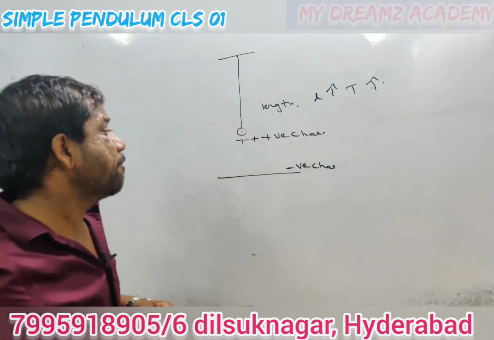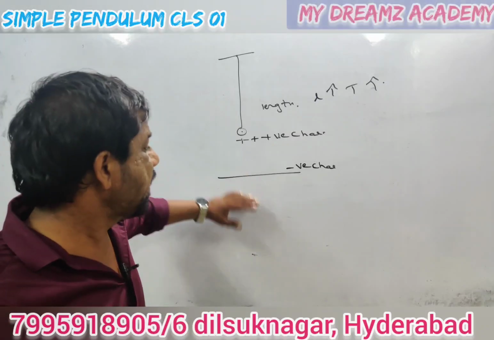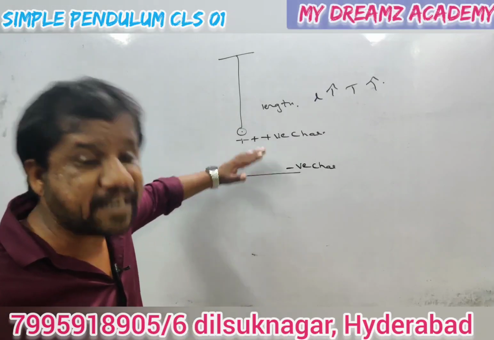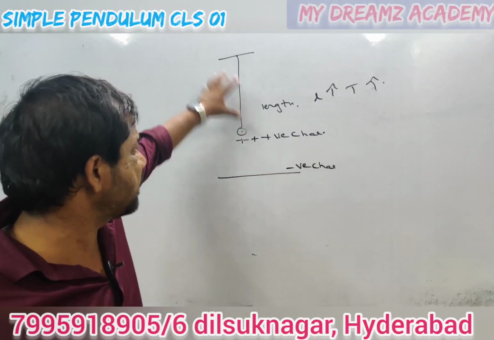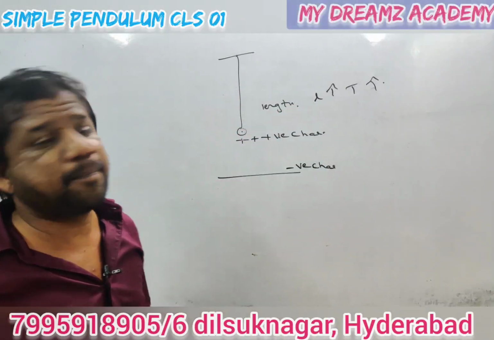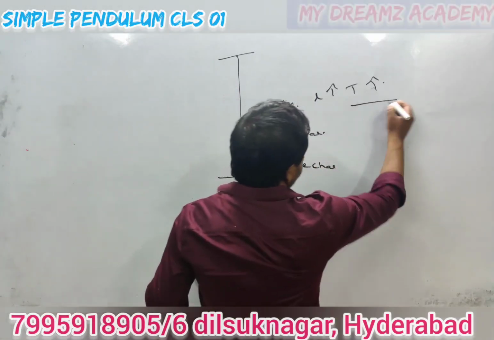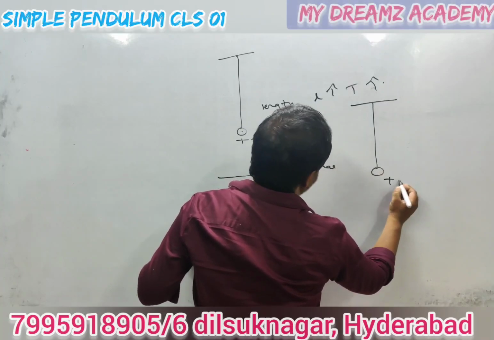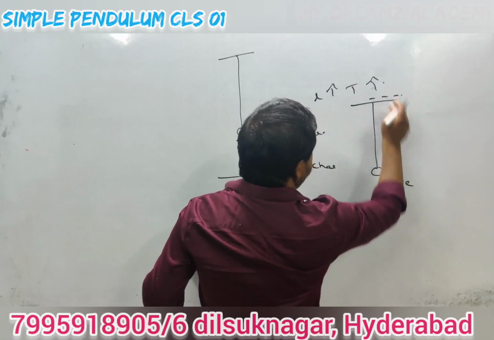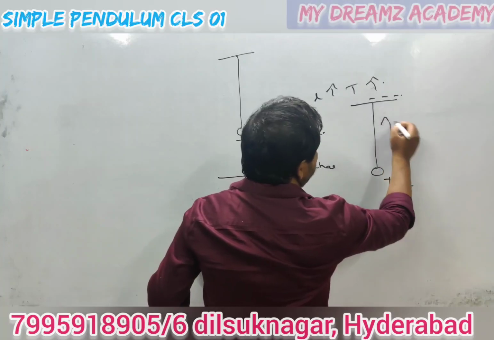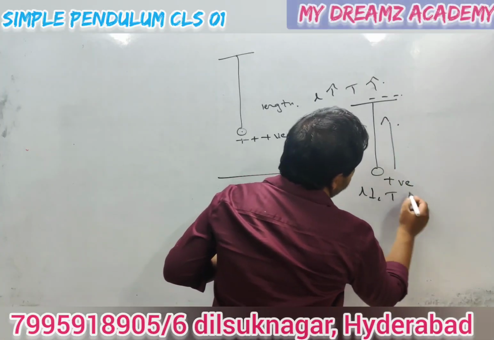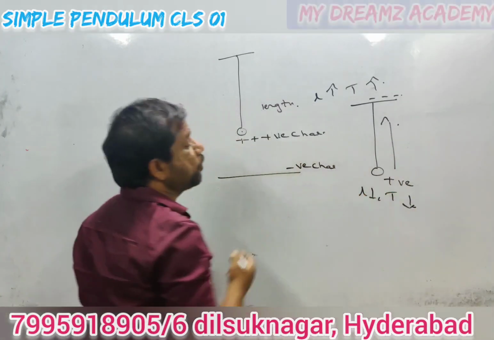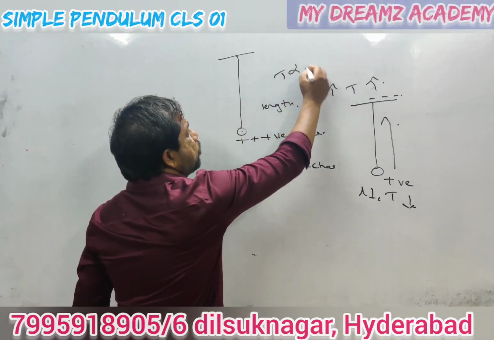Guys, look carefully: the bob is given positive charge and a plate of negative charge is placed under the bob. What happens? The effective length will now increase, so the time period increases. Similarly, if the bob is given positive charge again and the negative plate is placed above the rigid support, the attraction will be upward, the length will decrease, so the time period will decrease. Why? Because we know that the time period is directly proportional to √L.